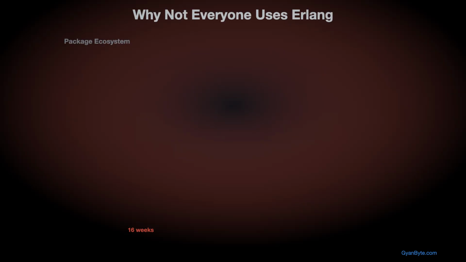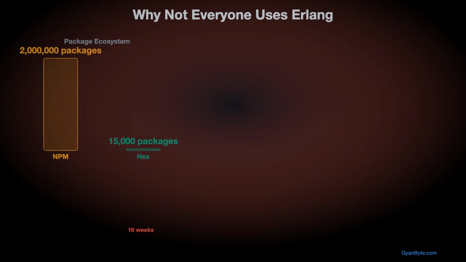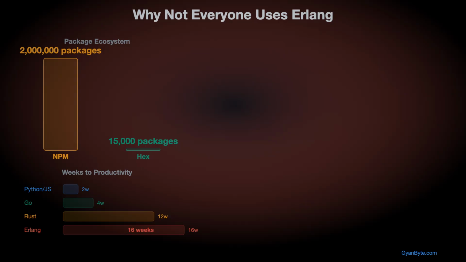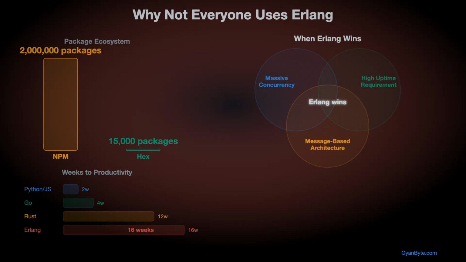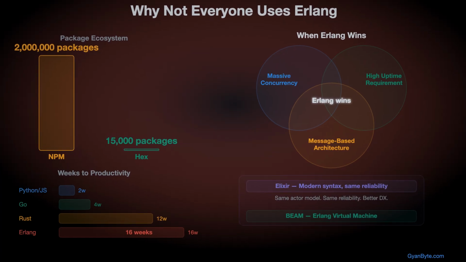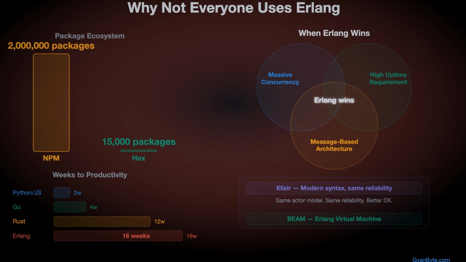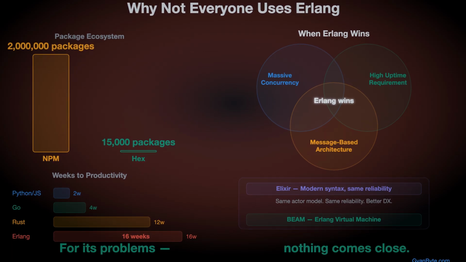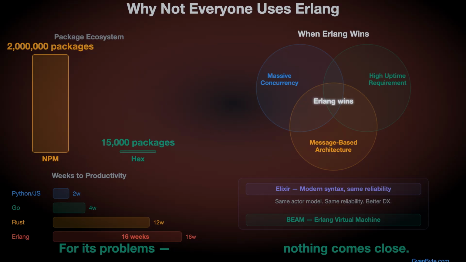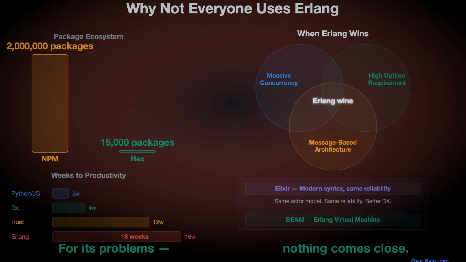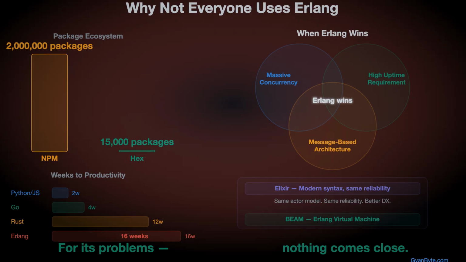So why isn't everyone using Erlang? Honest answer, 2 reasons. NPM has 2 million packages. Hex, the Erlang package manager, it has 15,000. The library you need probably doesn't exist. You build more from scratch. That's the ecosystem gap. And Erlang thinks differently. Functional. Immutable. Pattern matching everywhere. If you've written Python your whole career, Erlang requires relearning how to think about state.